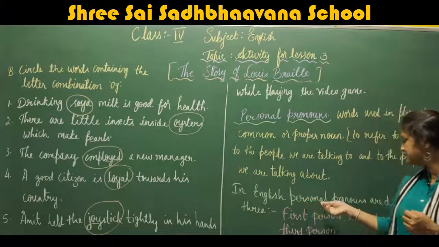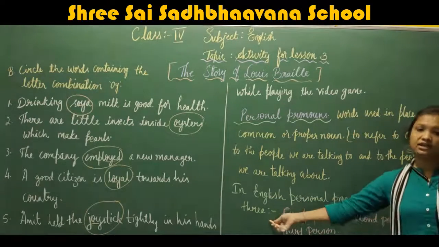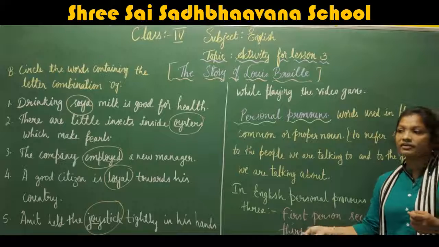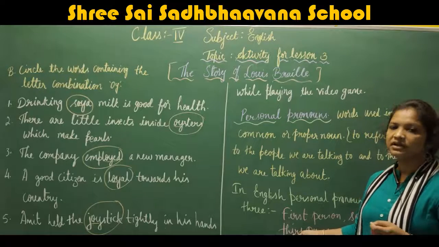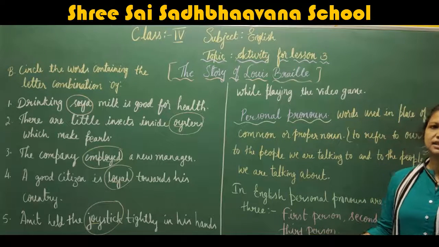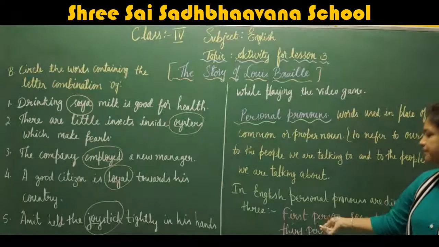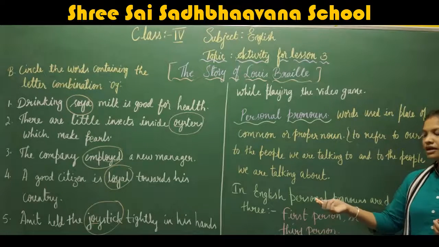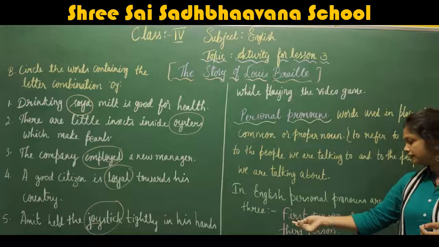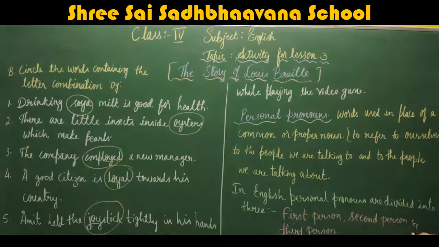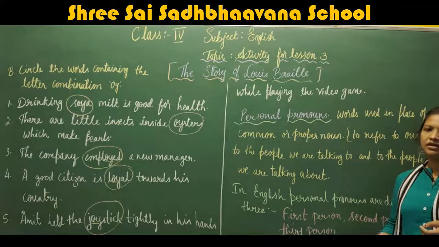Okay, in English, personal pronouns are divided into three. I hope you have learned this in your previous class, that is last year, right? So here, what are the personal pronouns? Personal pronouns are divided into first person, second person and third person.